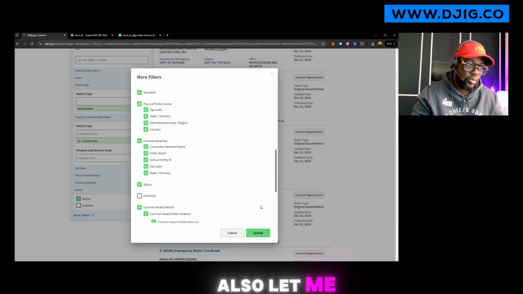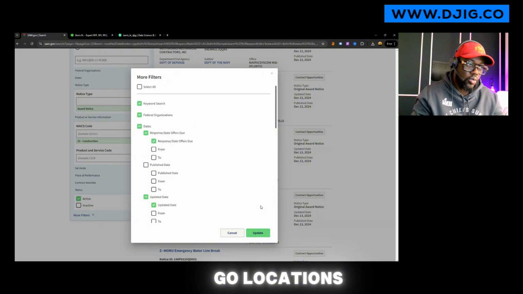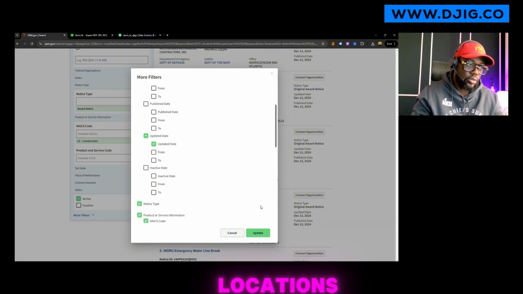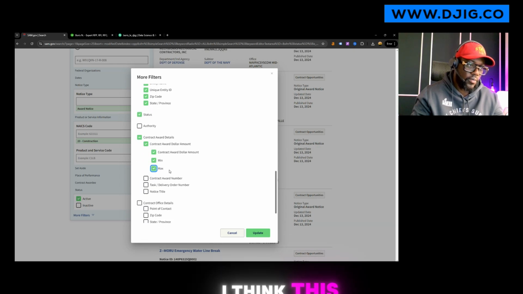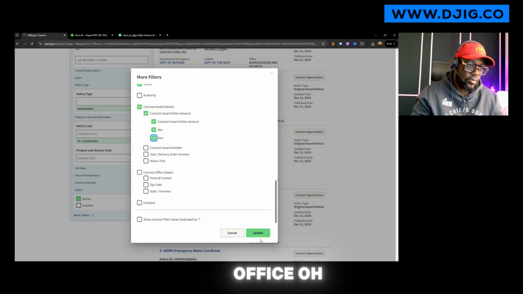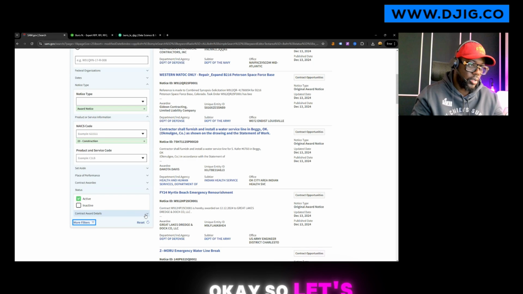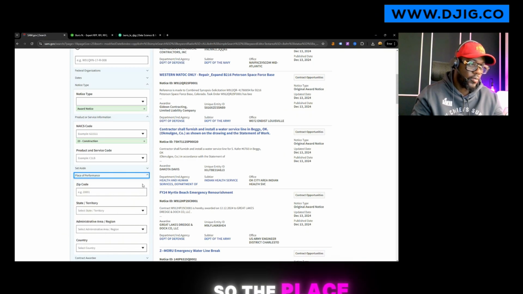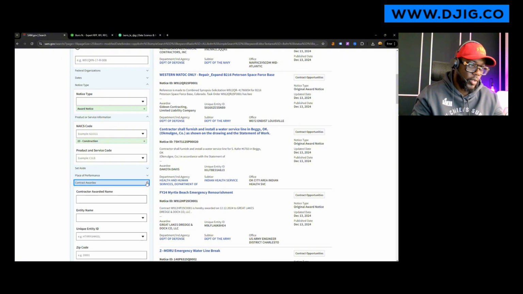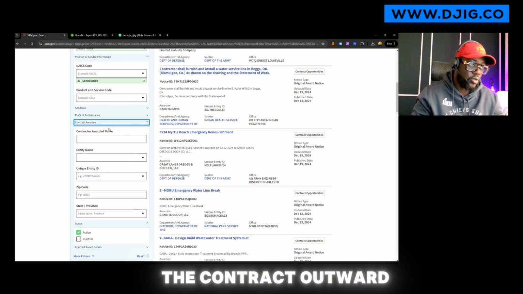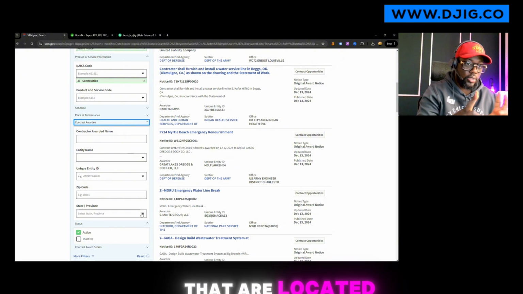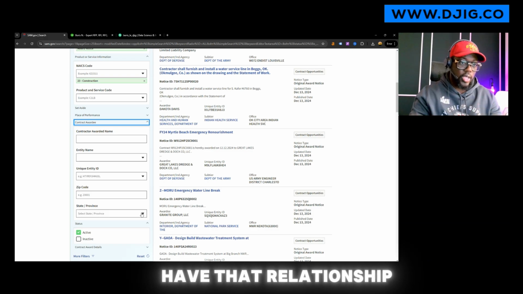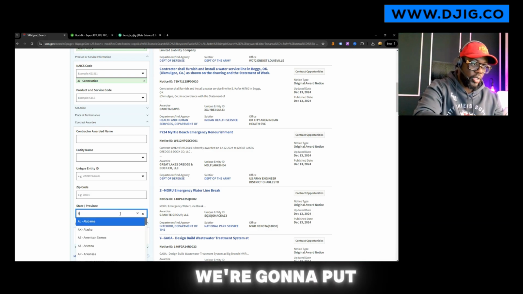And then also let me add locations or place of service. Okay, place of performance. Okay, that's good. I think this is a good start. The contract office. Oh, okay, let's update that. So let's see place of performance. Okay, so now we can go in the contract award here, so we can go search for companies that are located closer to where we are. That way we can try to have that relationship. So we're gonna put Florida here.